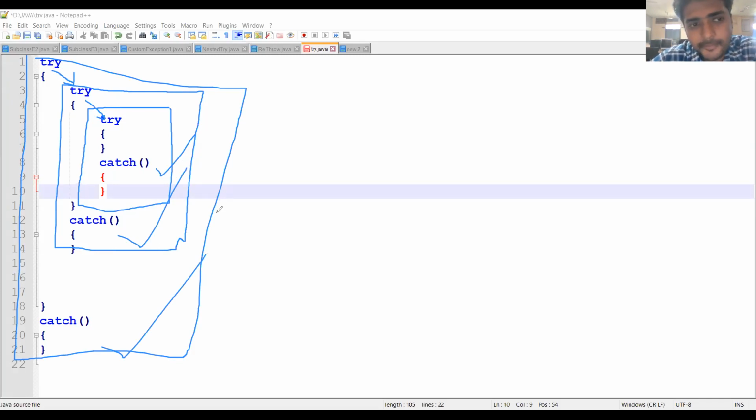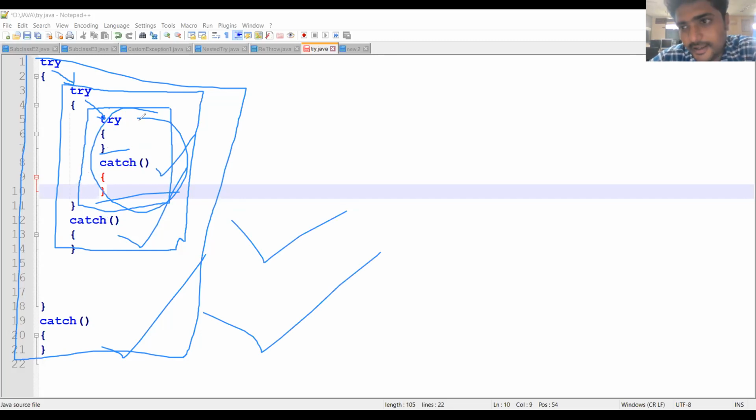So here we have to make sure that the braces are carefully given. Why? Because each try block has some braces. Each catch block can have the braces. This itself is nested in another try block. That means that is one block. So while giving the braces, it's very essential to recheck whether we have placed them correctly or not.